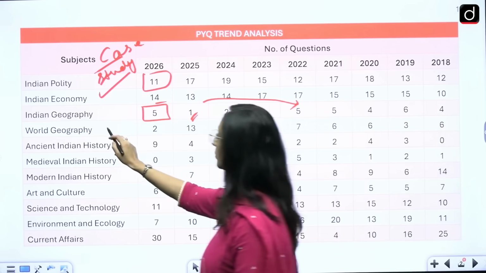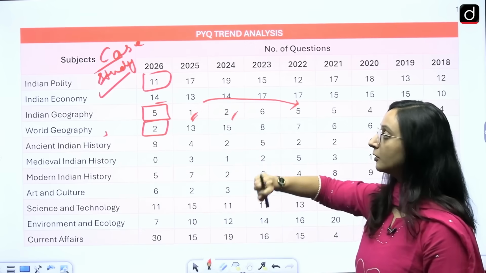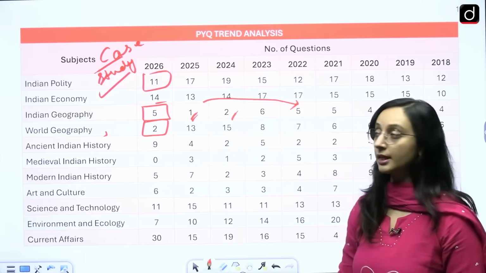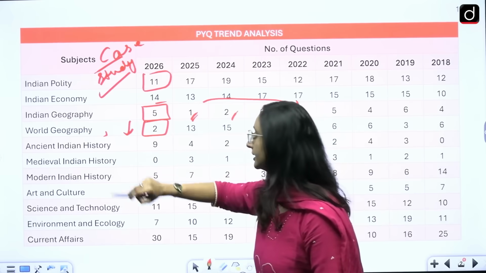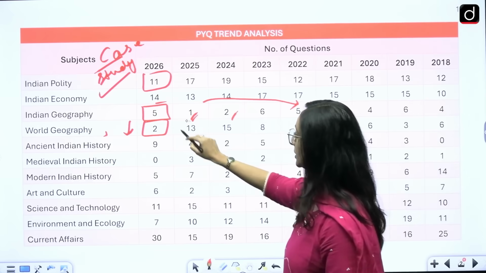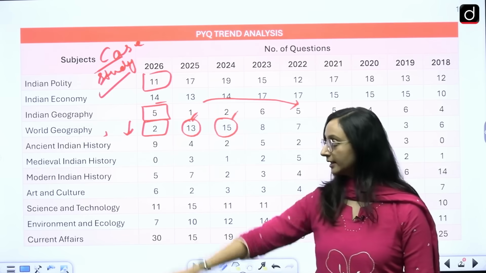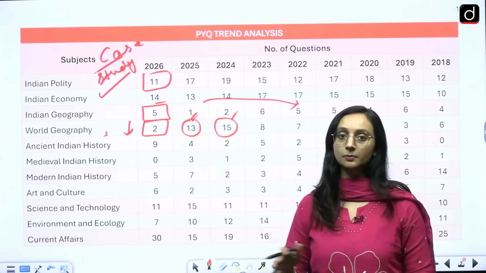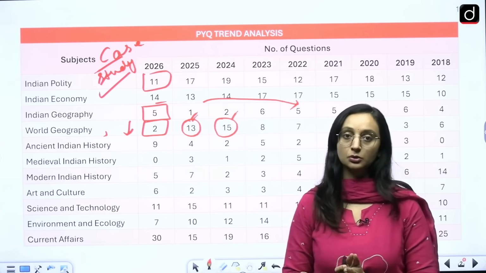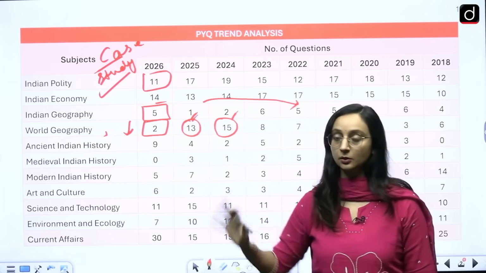Okay. Now world geography only 2 questions. You see, this has been reversed. The number of questions in Indian geography has increased in comparison to the previous years, and the number of questions in world geography has drastically decreased in comparison to the previous years, especially the last 2 years. 13 questions, 15 questions. Now we see 2 questions. And you need to understand that this is an approximate figure, because there are going to be overlaps. Different subjects have overlaps with current affairs and other subjects also. So this is a rough estimate, a rough idea of what the analysis for each subject looks like.